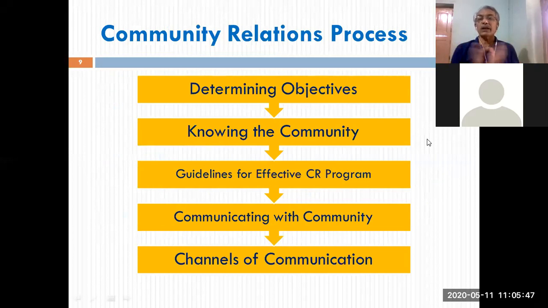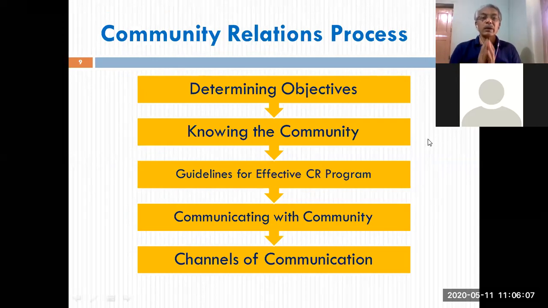Then you have to understand the community you intend to serve, you intend to approach, in terms of the location, geography, neighborhood, composition, demographic details, etc. Then within the organization, you will have to draft and lay down suitable guidelines for all those who are associated or involved in community relations as to how to carry out the PR program of the organization effectively, so that those objectives which you would have already determined would be served.